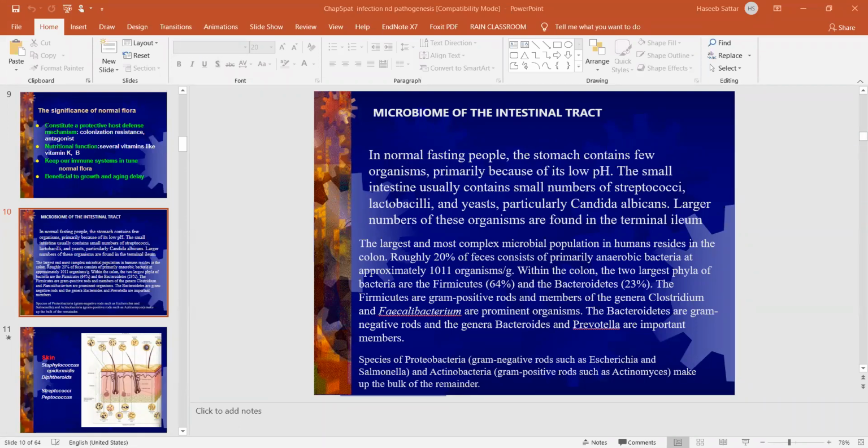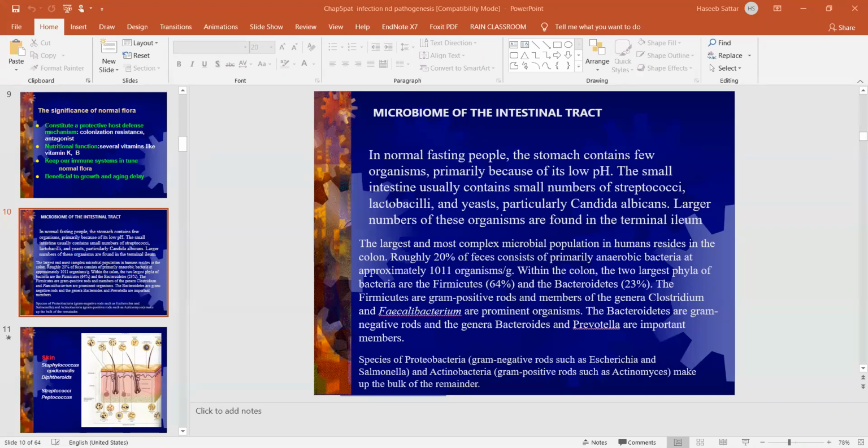So they had two mice. One was obese and one was non-obese. They isolated the bacteria from the feces of the obese mouse, and then they transplanted these bacteria into the non-obese mouse. The result was that the non-obese mouse became obese.